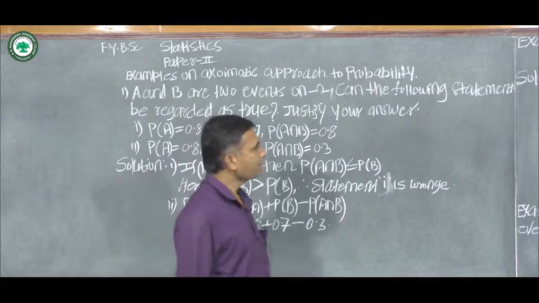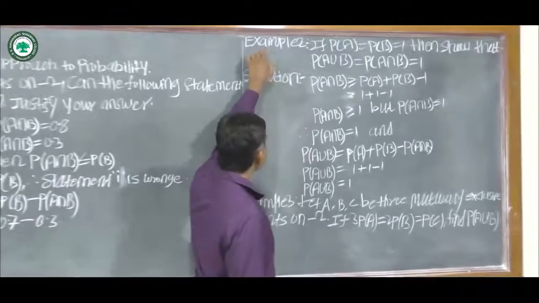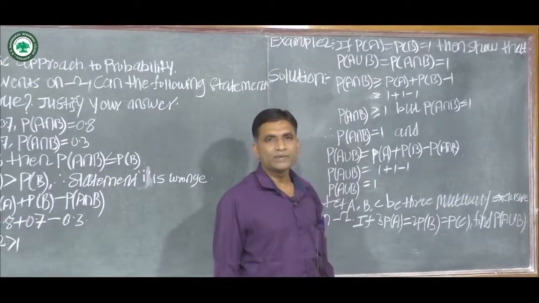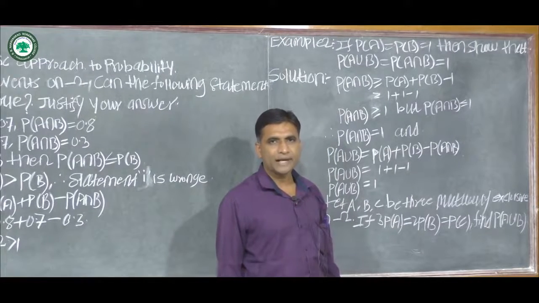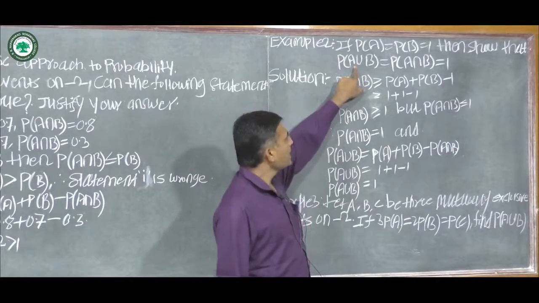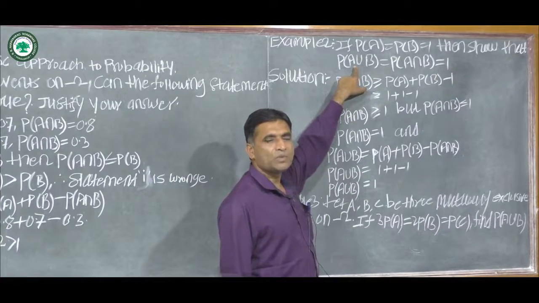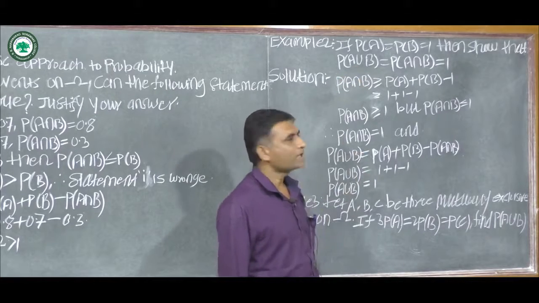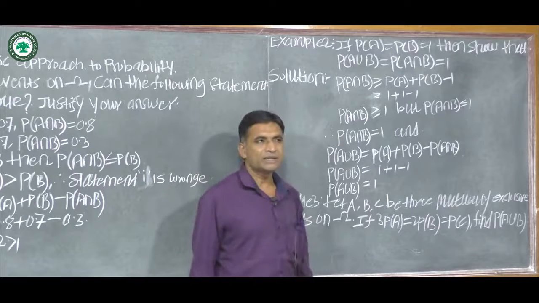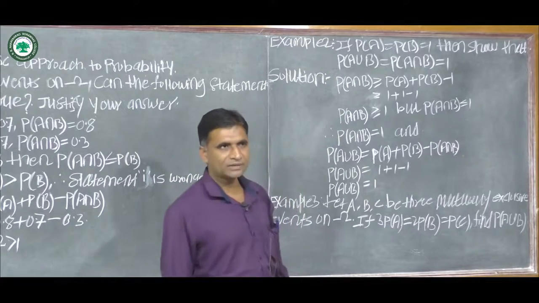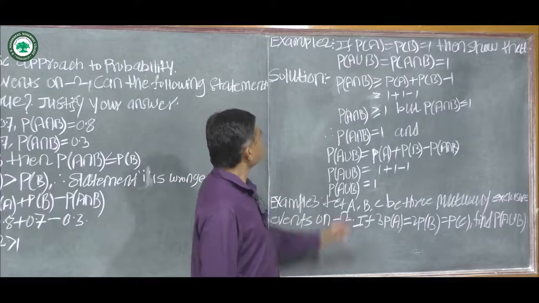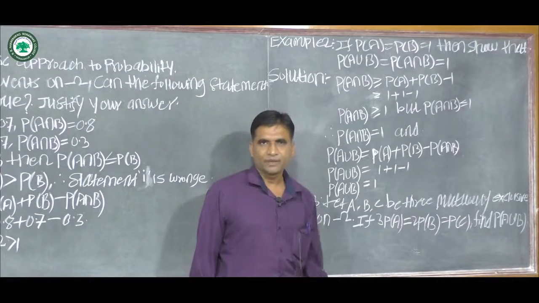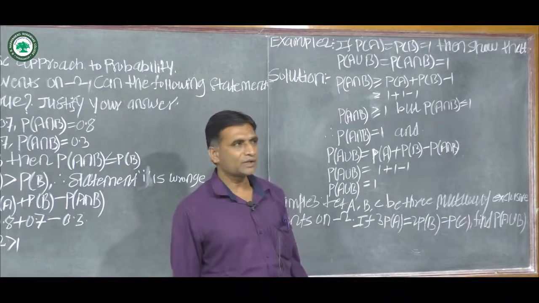Now we see the second example. Here the second example is given: if probability of A is equal to probability of B is equal to 1, then show that probability of A union B is equal to probability of A intersection B is equal to 1. We have to show that the probability of A union B is equal to probability of A intersection B, which is equal to 1.